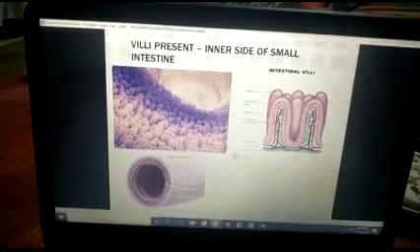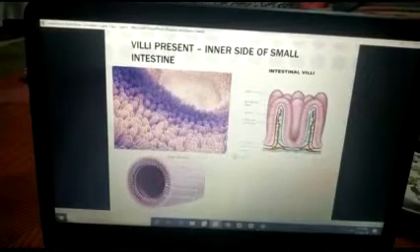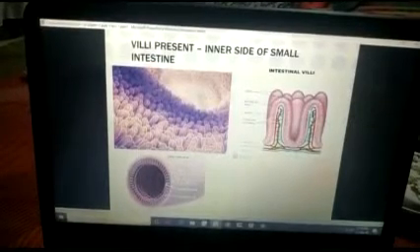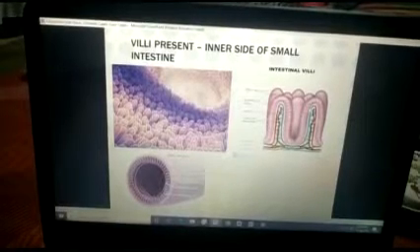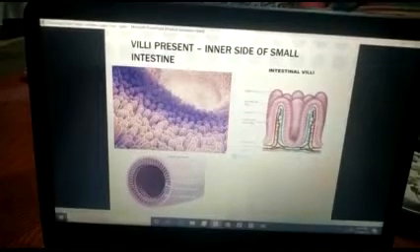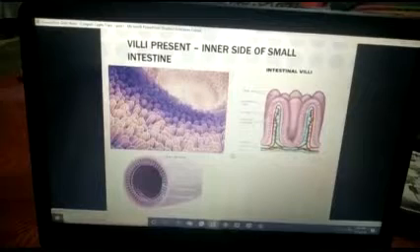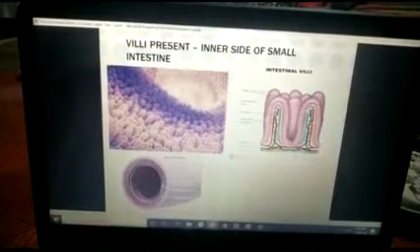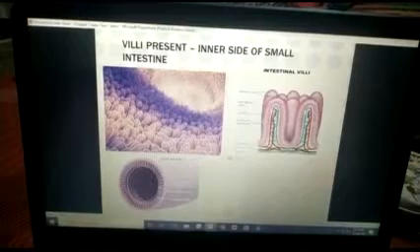Each villus shows the presence of a network of blood vessels. As I showed you, blood vessels are present in villi. The simple and soluble molecules formed after digestion are transported to the blood vessels and assimilated in the blood.